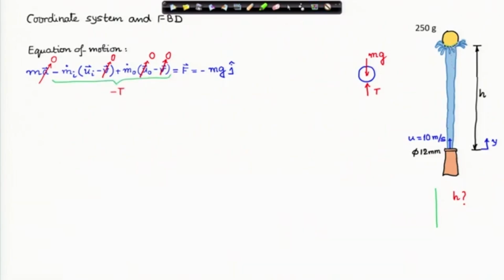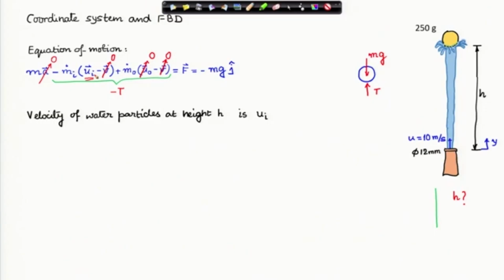Now, just to recapitulate, the net flow force is minus T on the left hand side, and that acts in the j cap direction. Now, what we have to find out, in this master equation, is the incoming term remaining here, this term u I. This is what we have to calculate.